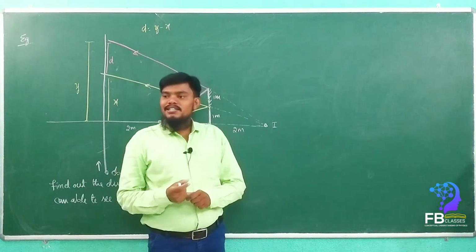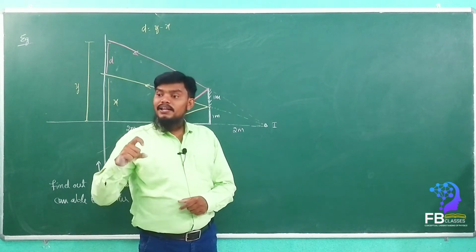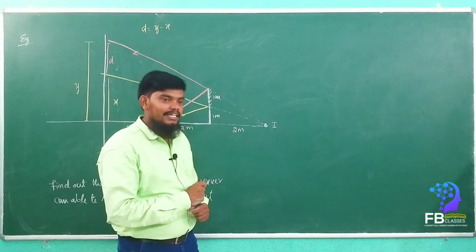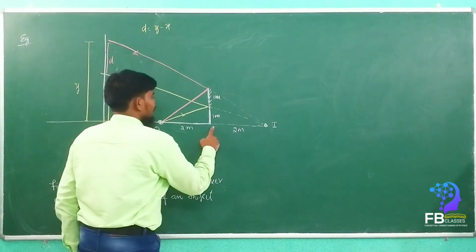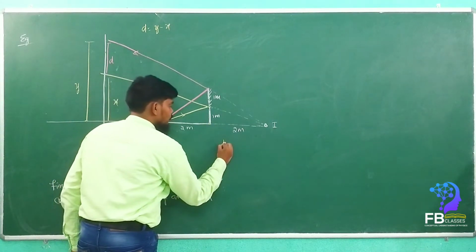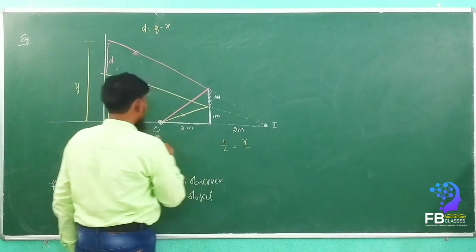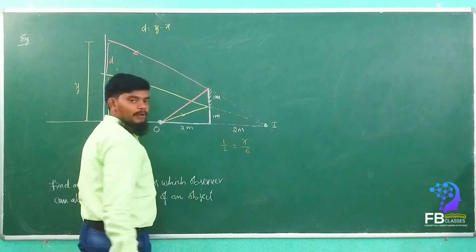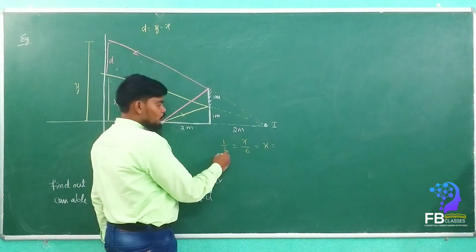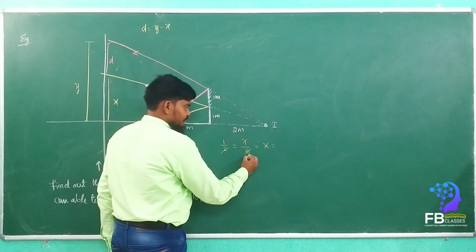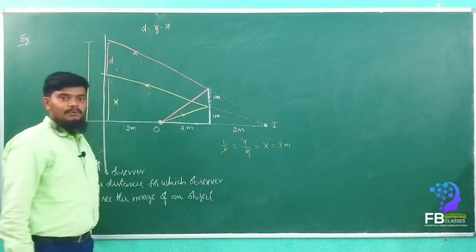If the two triangles are similar, then the property very clearly says that the ratio of their corresponding sides is equal. So what is the ratio of these corresponding sides? Here we can find out: 1/2 is equal to x upon 6. Are you getting my point? Then x is equal to how much, my dears? X is equal to 3 meters. Yes or no? X is equal to how much?